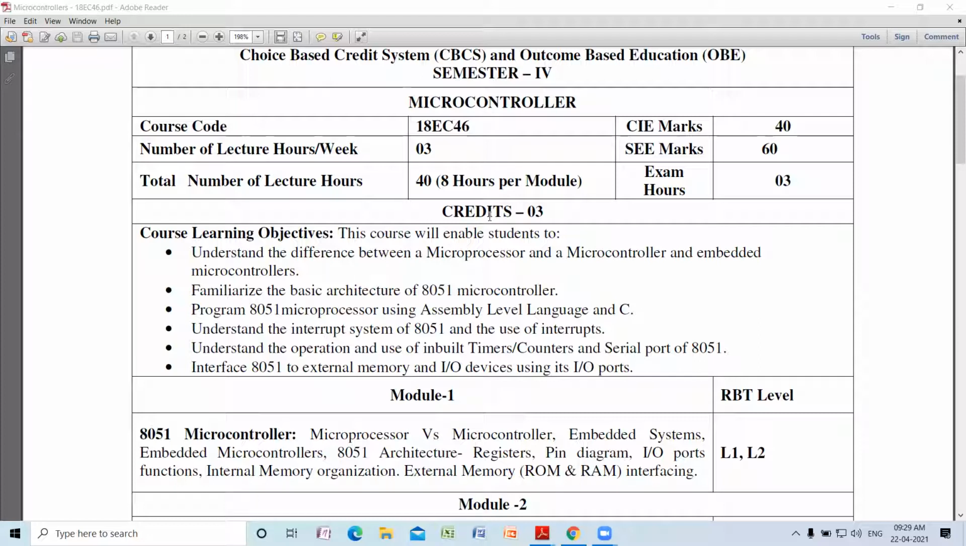You should know that the basic difference between microcontroller and microprocessor is microprocessor does not contain an inbuilt memory, whereas microcontroller contains an inbuilt memory. Very important difference is the very first point which immediately should tell is microprocessor does not contain inbuilt memory, whereas microcontroller contains inbuilt memory. This is the important thing which you have to understand.